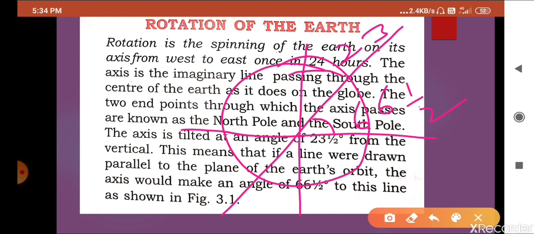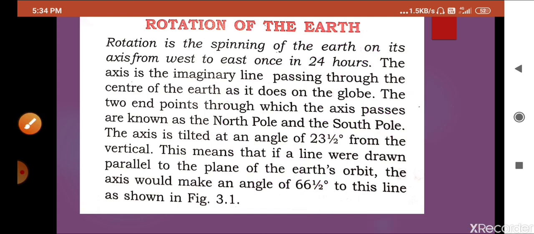Like this the earth is tilted on its axis, and due to that we have different characteristics, or effects of this tilt of the earth with the rotation, that we'll discuss. But first of all we'll go through the specific characteristics of rotation.